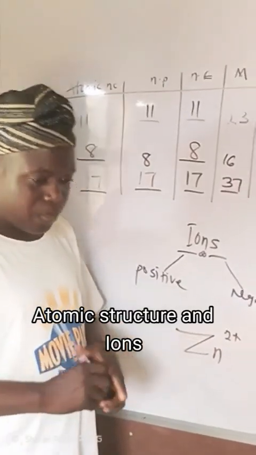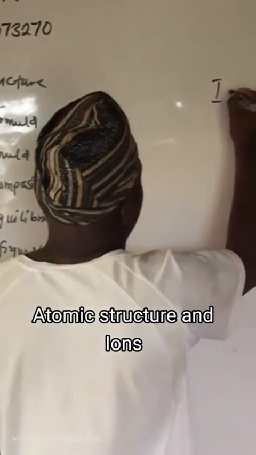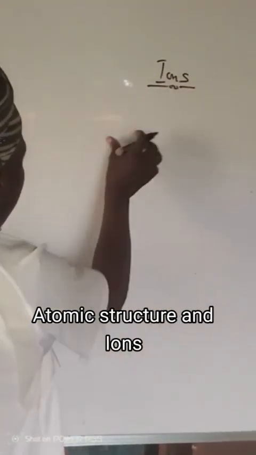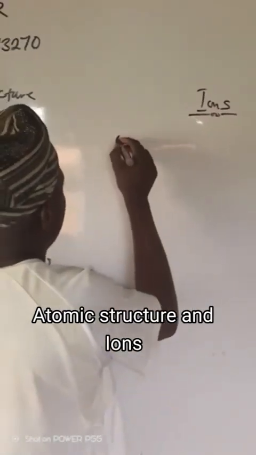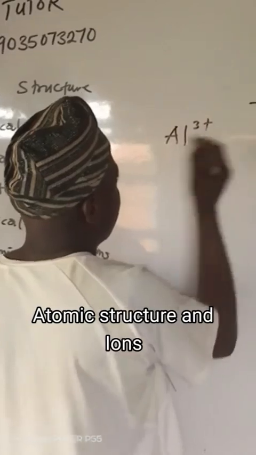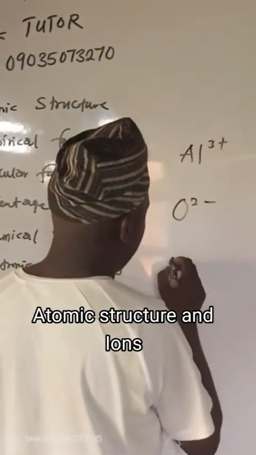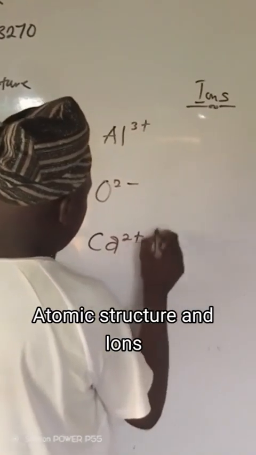Now, I'm coming to ions. Let's look at this one. Al3 plus, 2 minus, 2 plus.